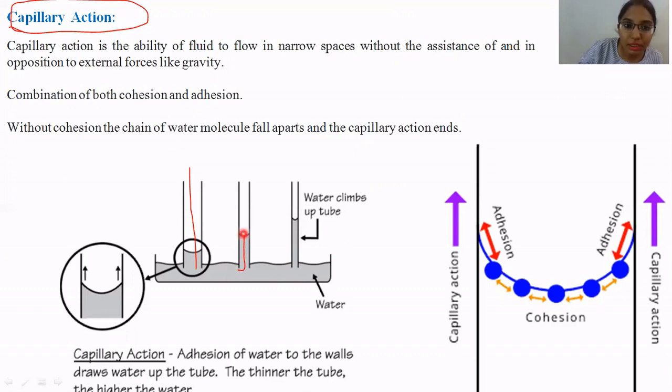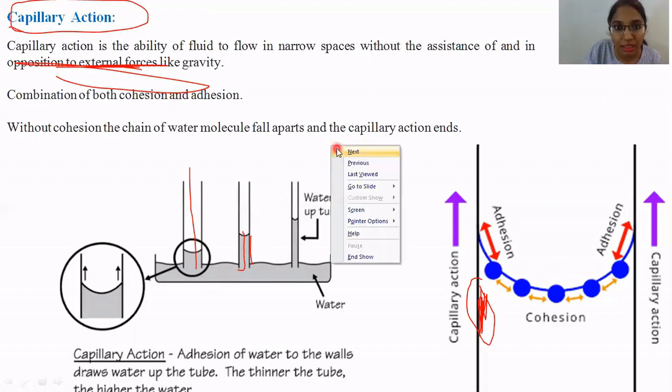So once it rises up, as you can see, this is the wall of the capillary, and water is getting adhered to this surface. If the water does not have the adhesive property, then there is no point in the water rising up. The water will continuously settle down under the influence of gravity. Such an action which takes place without any external force, remember that no external force is involved, is known as capillary action.